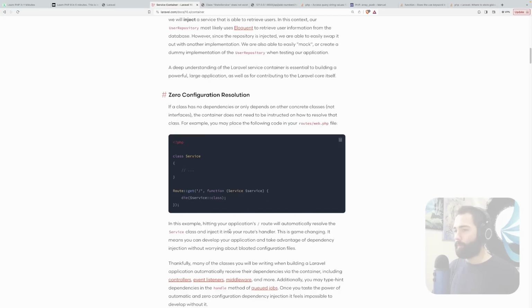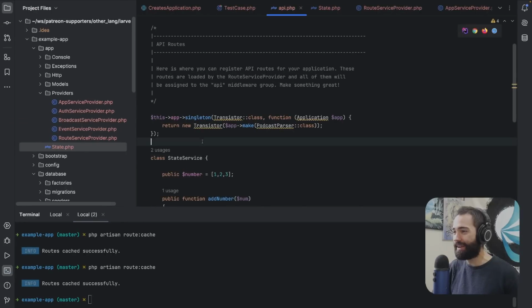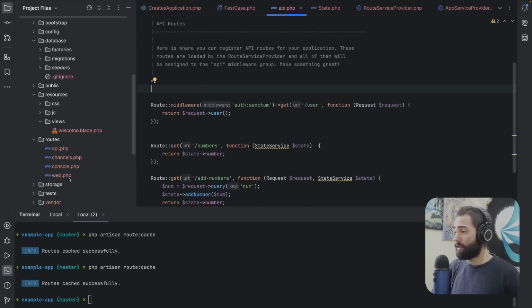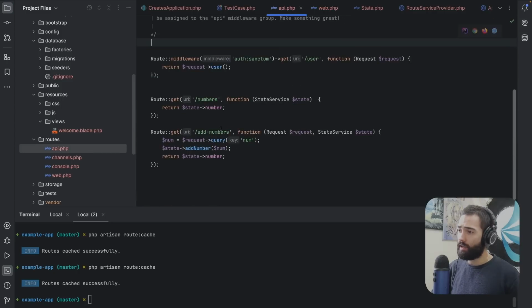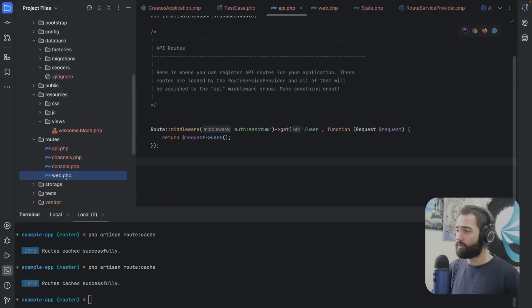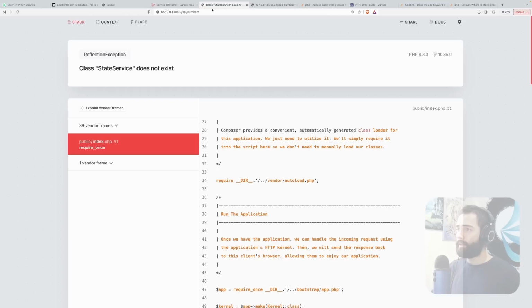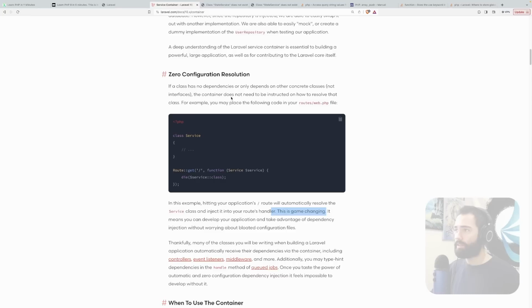Okay, so this example places it in web.php, and this is game changing. If it worked, all right. Let's try to do that. Web.php, place it over here. I'm gonna take my API routes over here, place them into web.php and regenerate routes. Okay, so now instead of APIs, I'm gonna have to go to numbers, and whoop-de-doo, it doesn't work.